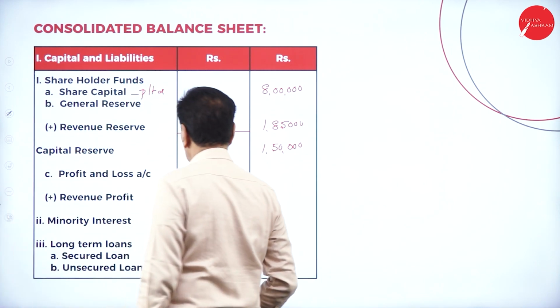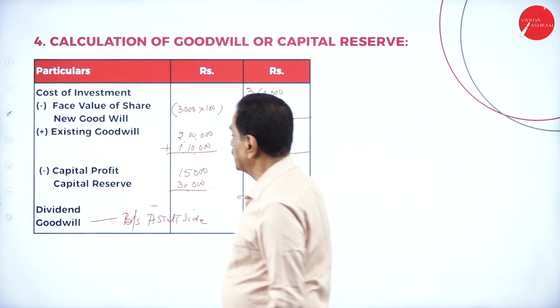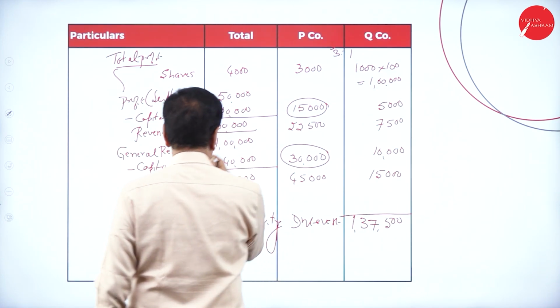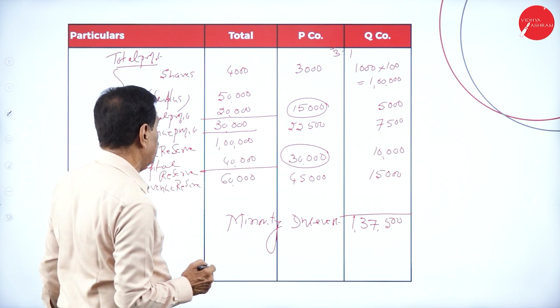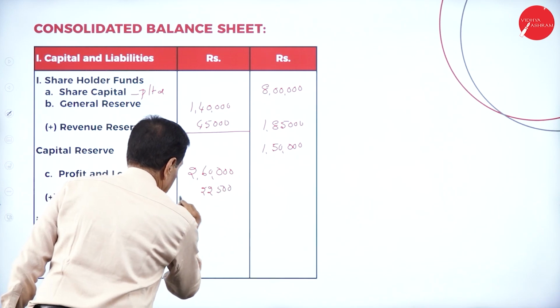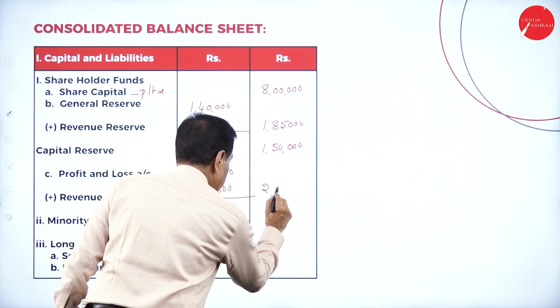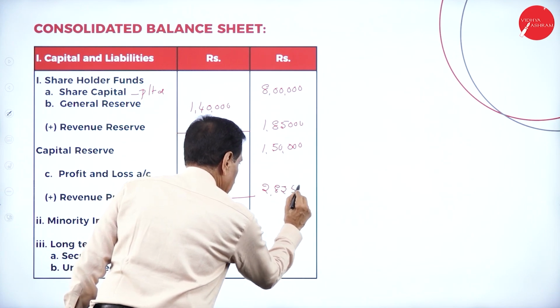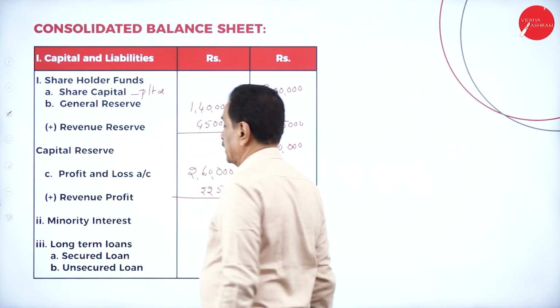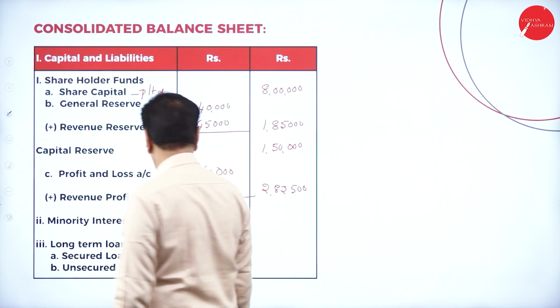Add revenue profit as per the working note. Capital profit is there, and revenue profit is there, 22,500. It becomes 2,82,500. Then minority interest 1,37,500.